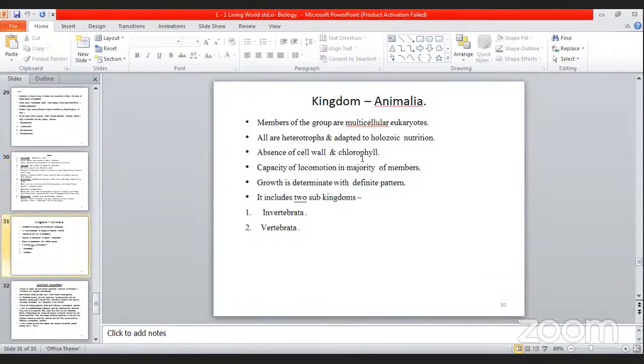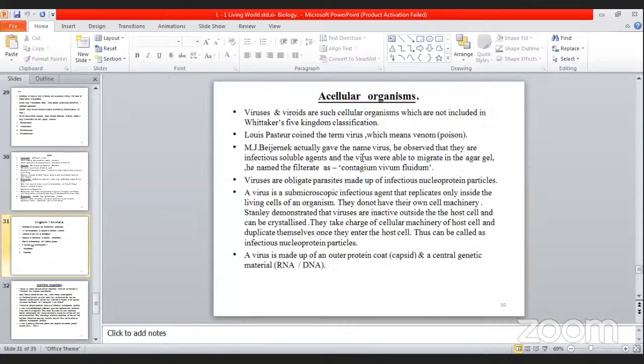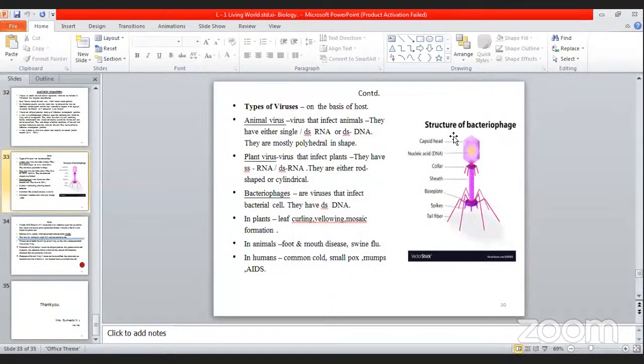Kingdom Animalia, again just for an introduction, I have kept it over here. We will be studying it in detail as invertebrata and vertebrata. Then here are acellular organisms, viruses, that is viroids. You can see here the structure of a bacteriophage. The types of viruses: animal virus, having single strand or double strand RNA or double strand DNA. Then plant virus, viruses that infect plants. And the viruses that infect bacteria are known as bacteriophages. This is the diagram of a bacteriophage.